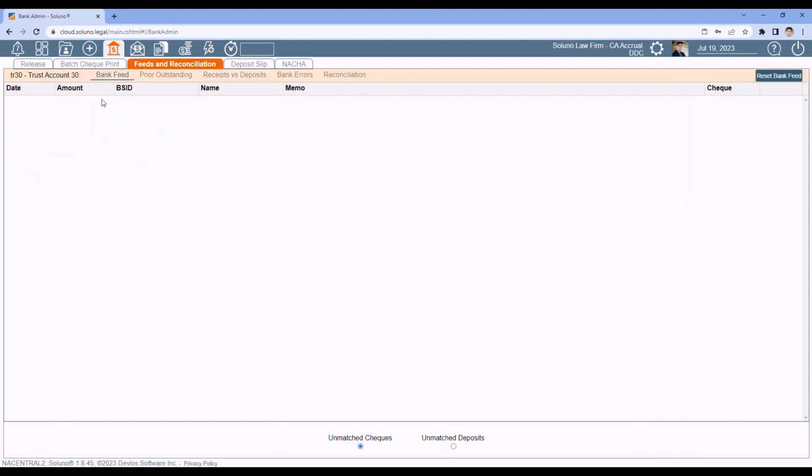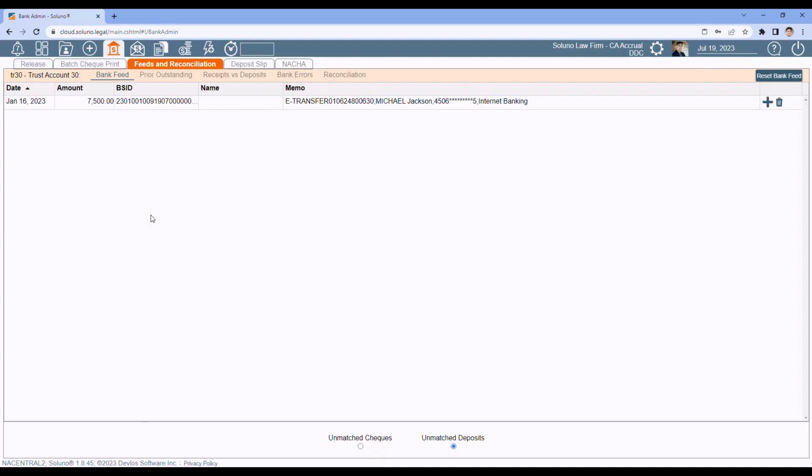Now at the top, you'll get this Bank Feed tab. This tab only appears when you drag and drop a QBO file. If you're not going to use the QBO file and do a manual bank rec, you will not see this tab. What this tab is for is down below, you'll see unmatched checks and unmatched deposits. If there's something in Bank Feed that we could not match in Soluno, it will show up here. So it looks like all my checks that were in that bank statement matched out perfectly. If I go to unmatched deposits, oh, there's a deposit it could not find in Soluno.